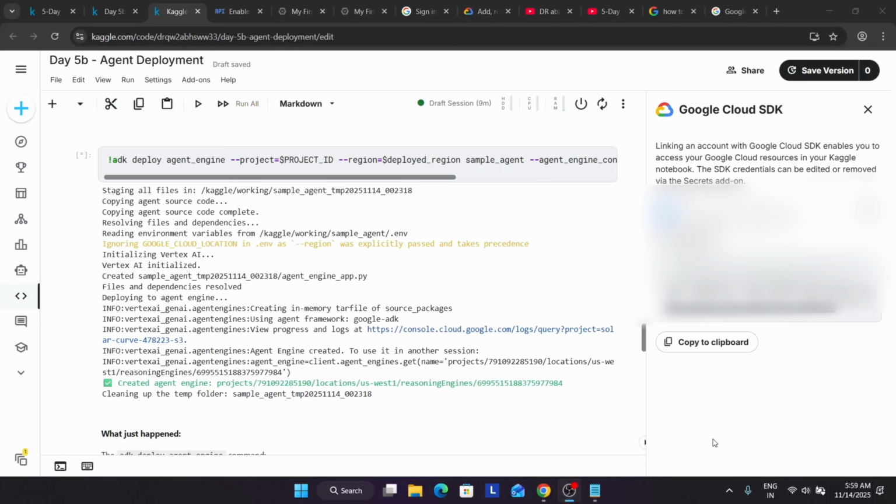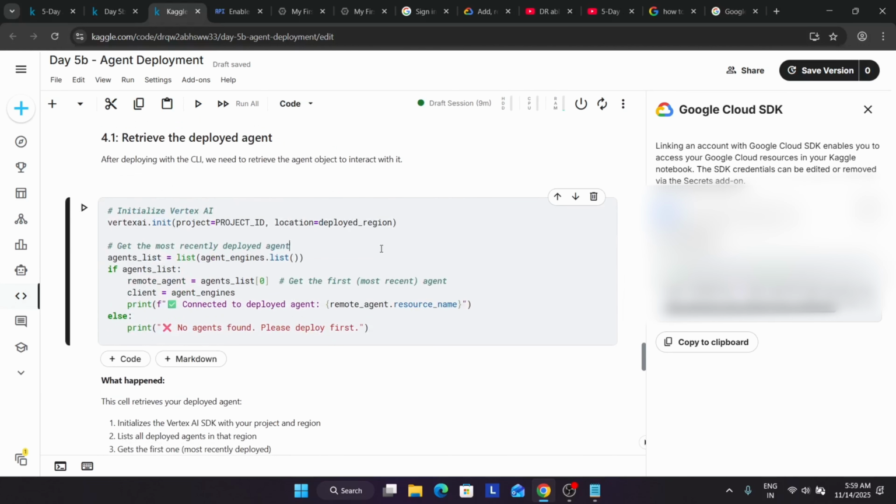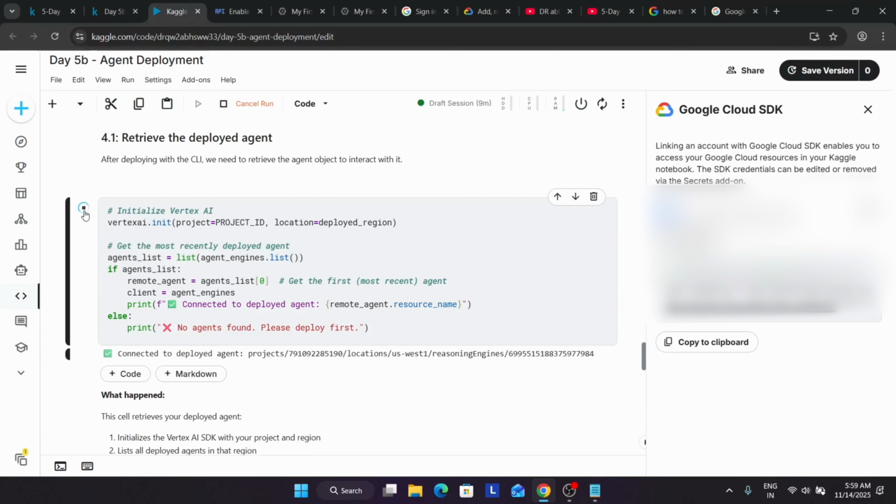Now here you can clearly see the agent has been successfully created and it's just cleaning up the folder. So what just happened is that we used the deploy agent command: the packages, basically the agent code, have been uploaded to the agent engine and it has created a containerized deployment. You can see the resource name is like this, and now we'll be retrieving our deployed agent. Just run it like this, and here you can see it's showing connected.